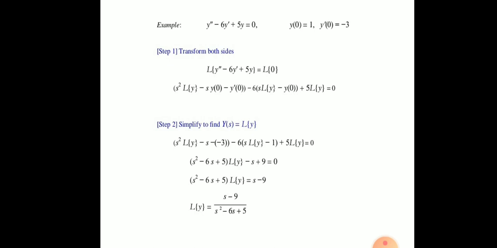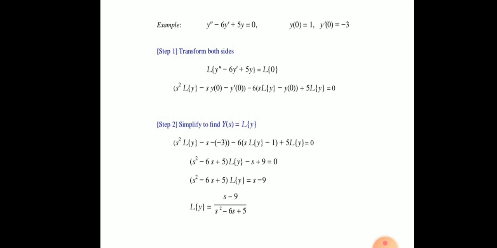Now we are going to use the Laplace transform to find the solution of differential equations. So before starting to solve an initial value problem, we should know the Laplace transform of derivatives. Remember here, the Laplace transform of f dash (t) is equal to s Laplace of f(t) minus f(0). This is the formula.